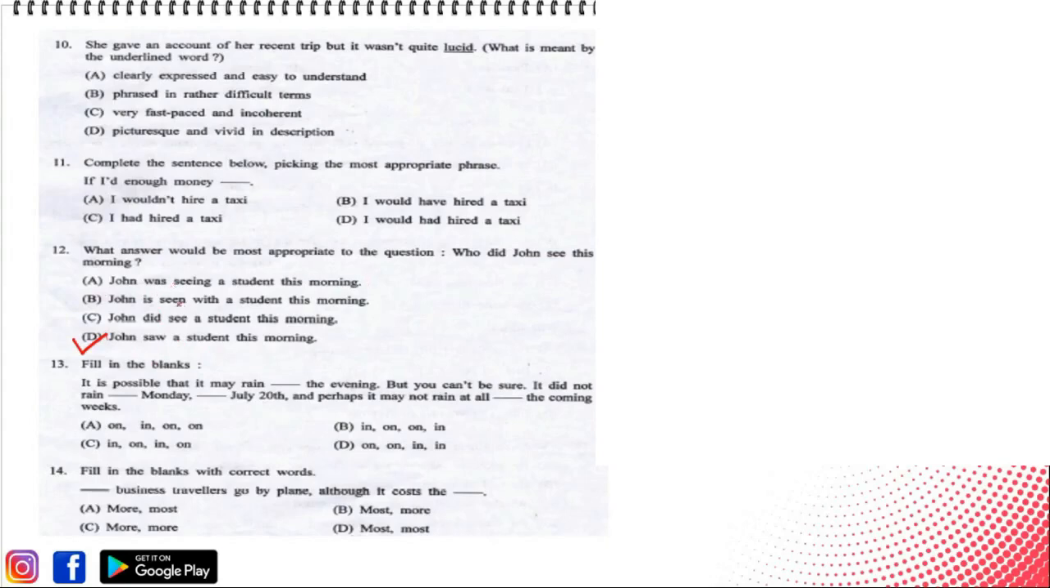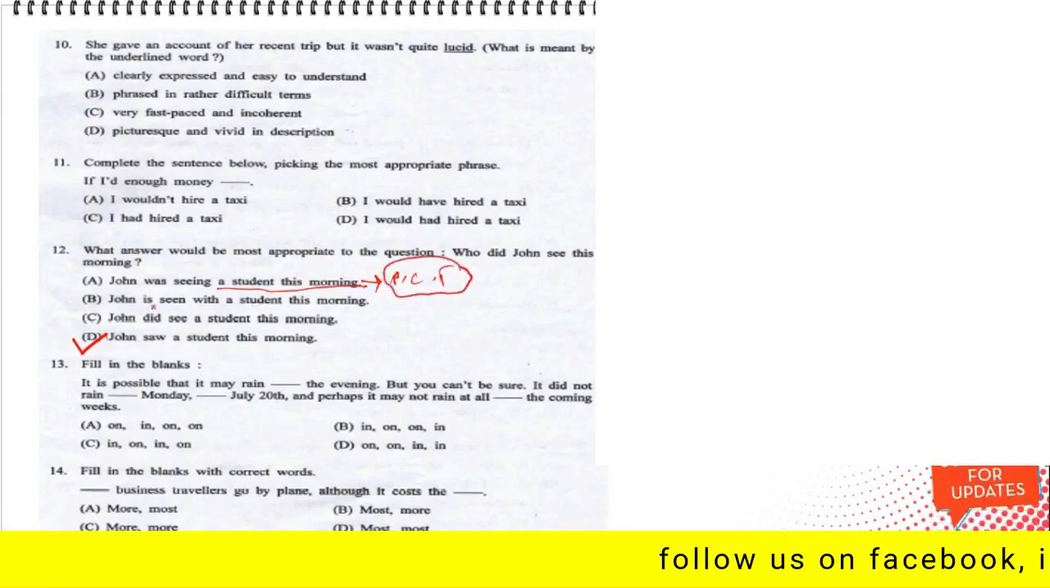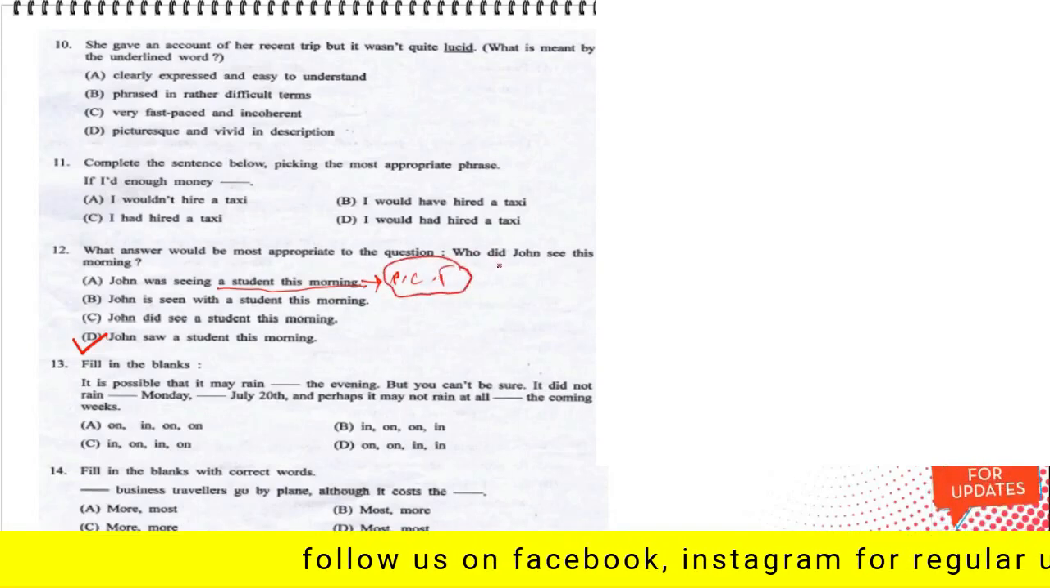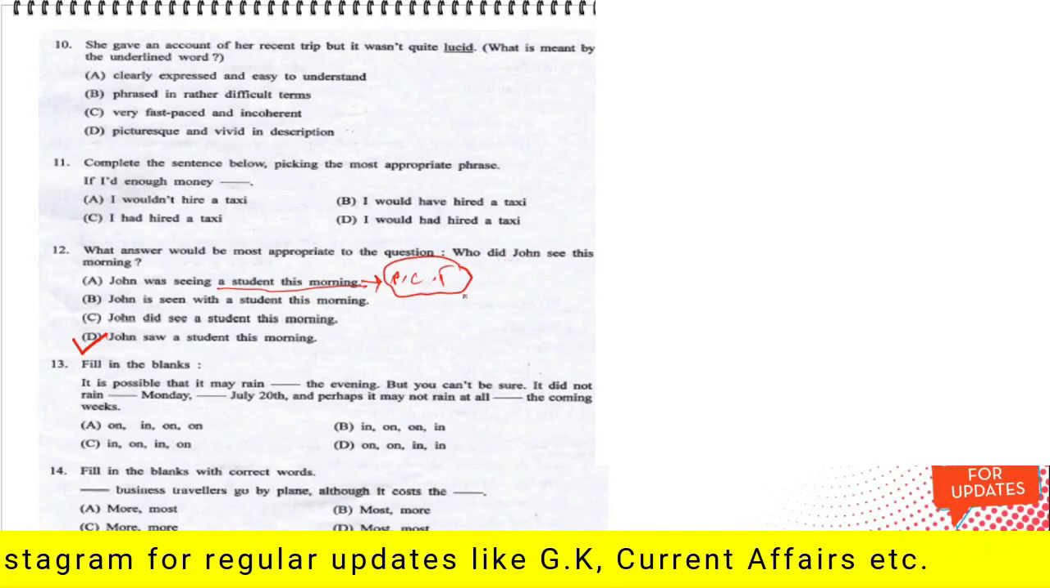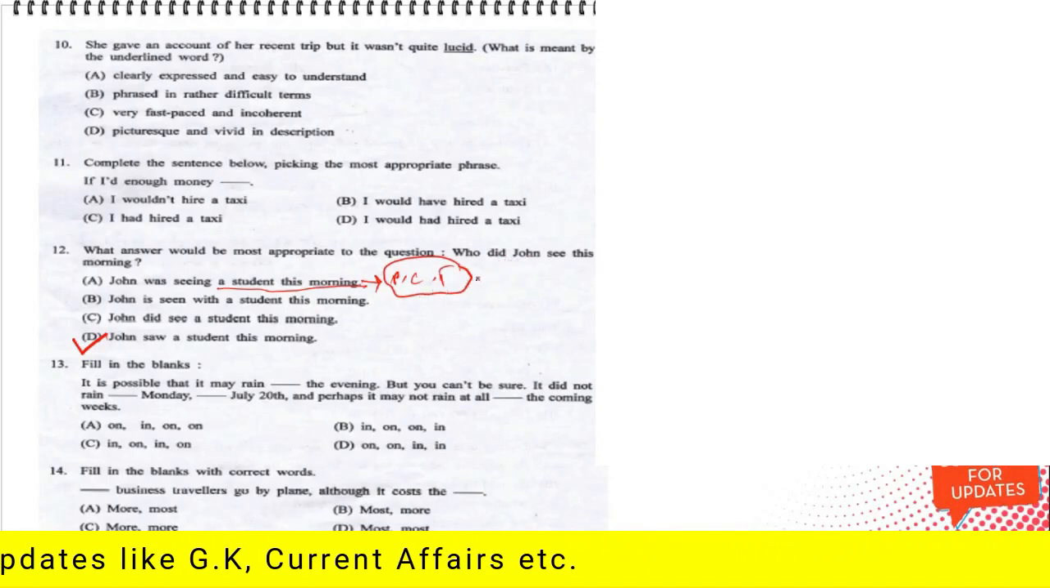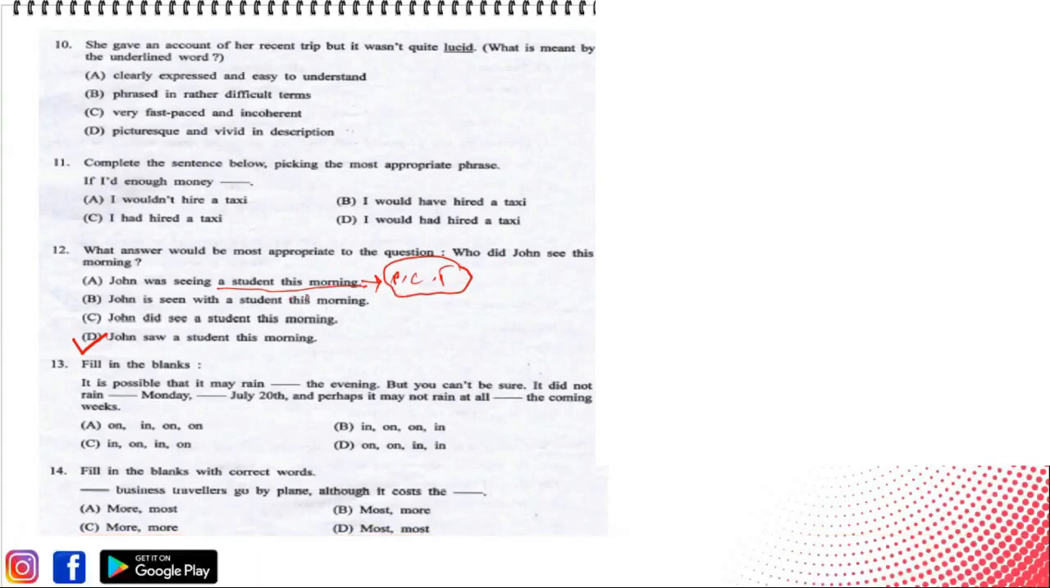बाकी ऑप्शंस में क्या प्रॉब्लम है? John was seeing a student in this morning. It is a present continuous tense which doesn't answer the question. Question है past simple tense में, तो उसका आंसर भी past simple tense में ही होगा. That's why it won't be the correct option.